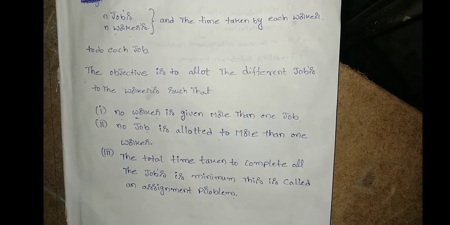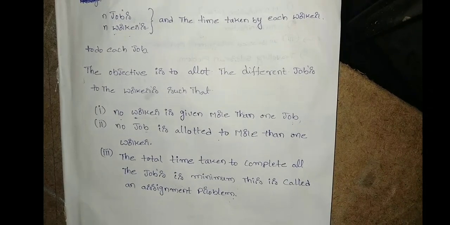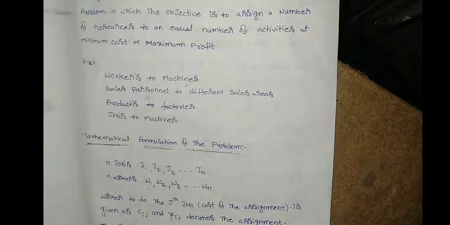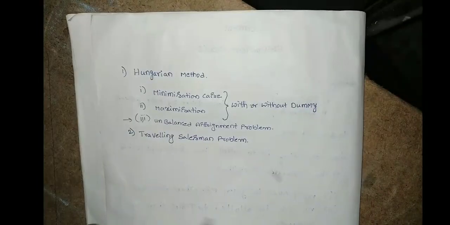In the assignment problem, two cases will be there: one is minimization, the other is maximization. In the minimization case, from the time point of view, you need to reduce the time duration, meaning total completion time should be as minimum as possible.